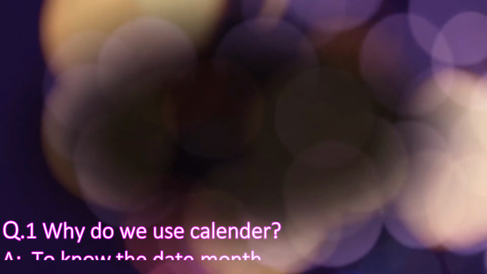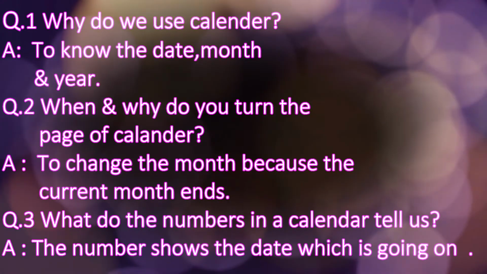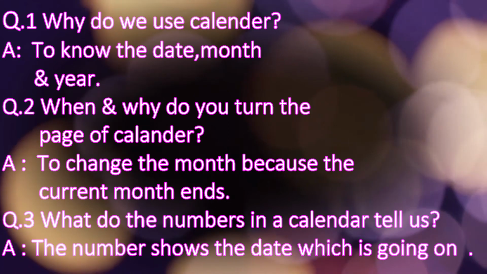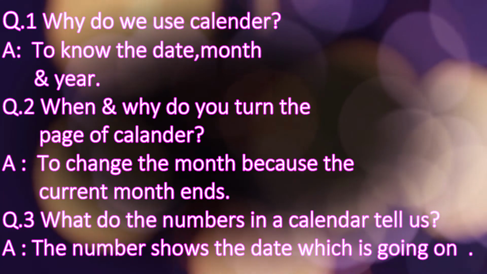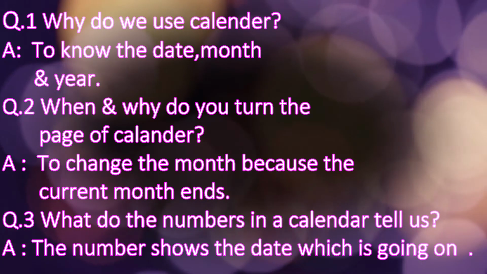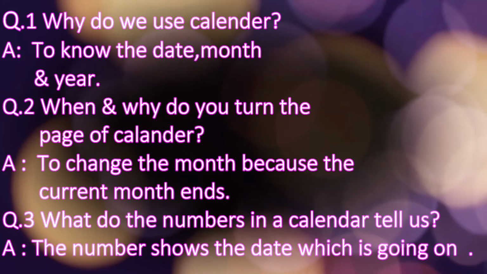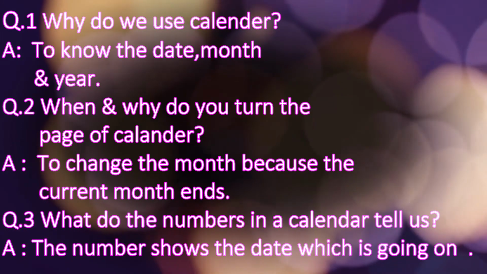Now before going ahead, I wanted to ask you some questions. Why do we use a calendar? You must be seeing the calendar daily, so we use it for date, month and year. Exactly. Now question number 2. When and why do you turn the pages of the calendar?